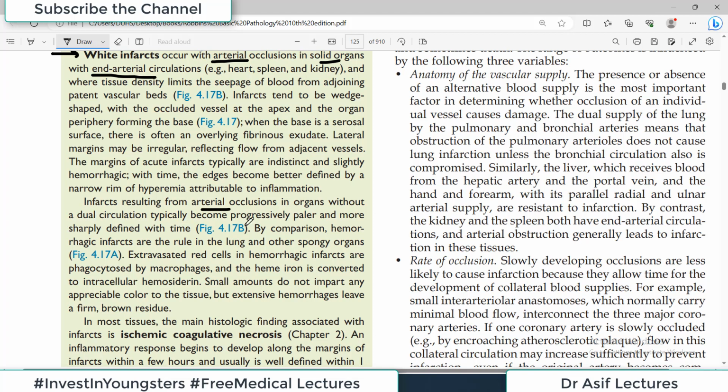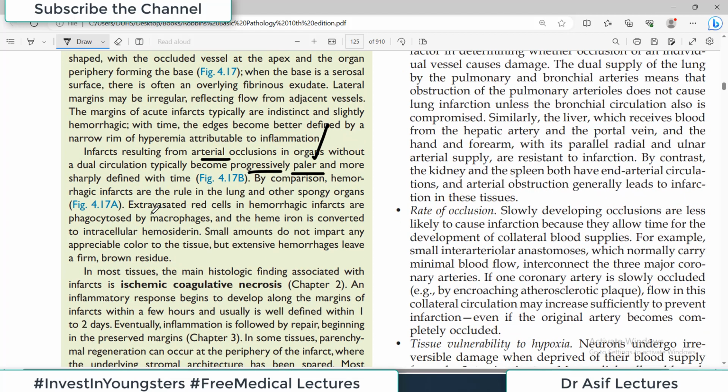Infarcts resulting from arterial occlusion in organs without a dual circulation typically become progressively paler. ये बात भी समझ में आती है, आहिस्ता आहिस्ता वो पेल से पेल होता चला जाता है। And extravasated red cells in the hemorrhagic infarcts are phagocytosed by macrophages. Yes, this is again not something that is very relevant here. It's understandable कि अगर hemorrhagic infarct है तो there are more RBCs there. If there are more RBCs there, then macrophages will come and try to eat those RBCs.